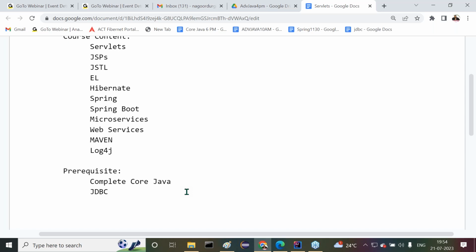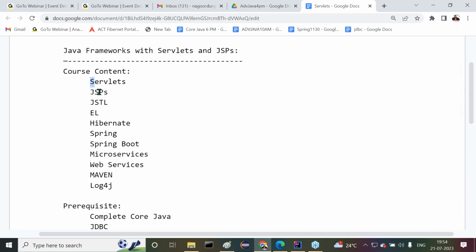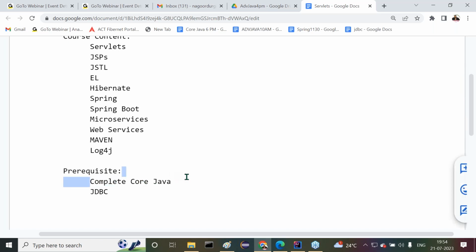These two concepts, if you know them, then you will be able to follow it clearly. Those who do not have complete core Java awareness will not be able to understand it. At least some topics like object orientation, minimum OOPs, are required. Only then can we provide the content.